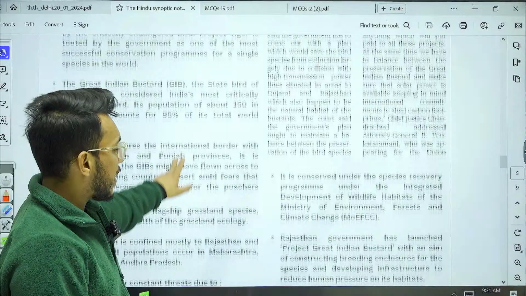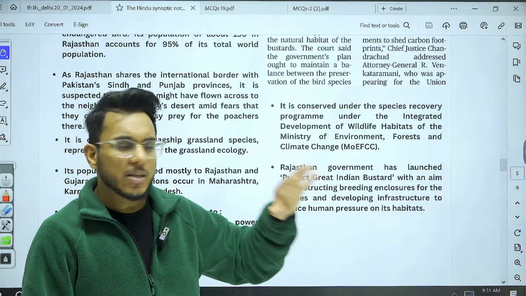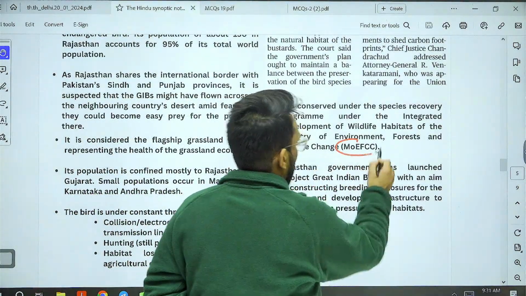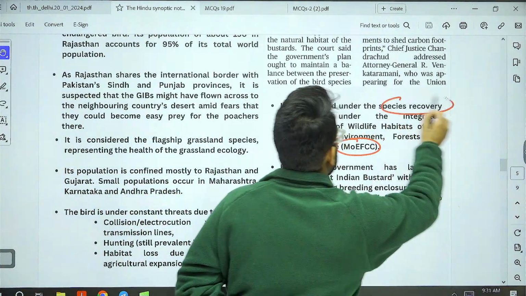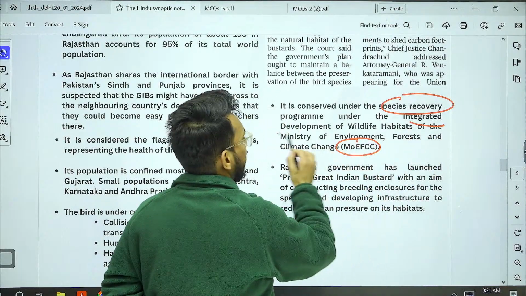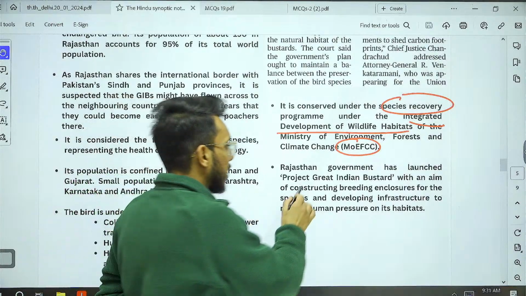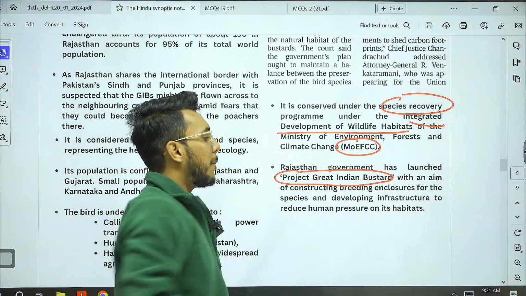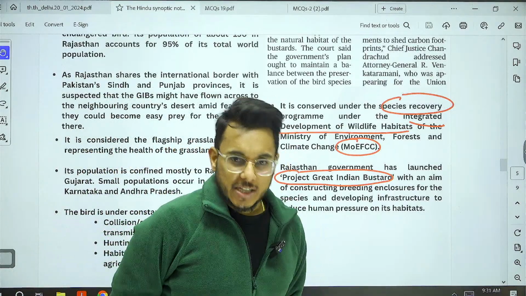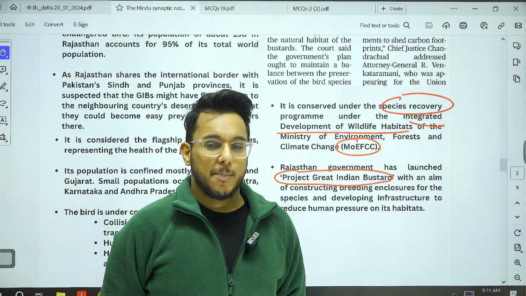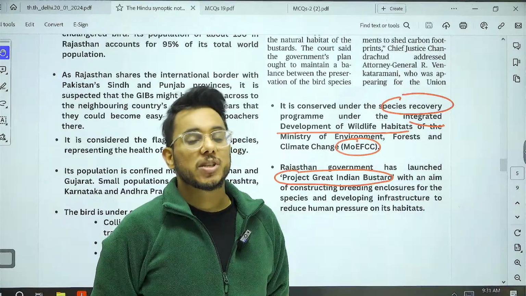Now, guys, there are certain initiatives that have already been started for the great Indian bustard. For example, the Ministry of Environment, Forest and Climate Change is running a species recovery program under the Integrated Development of Wildlife Habitat. Also, the Rajasthan government has launched Project Great Indian Bustard on the lines of Project Tiger to revive their population. But still, guys, nothing much has happened, and now the Supreme Court has asked the government what more steps you are taking.